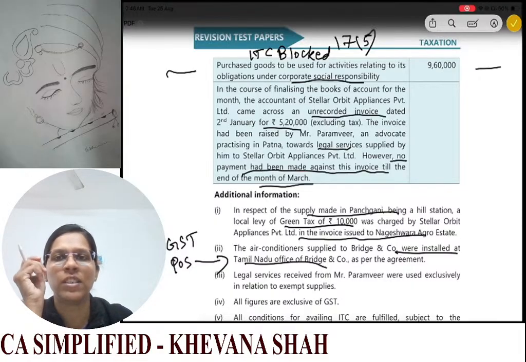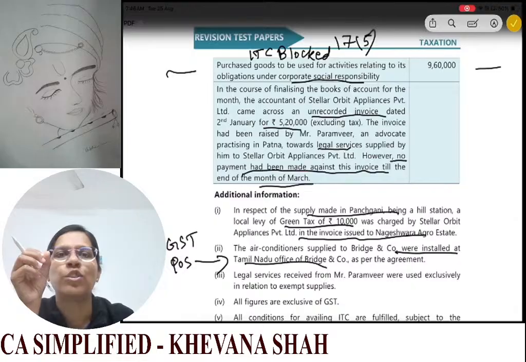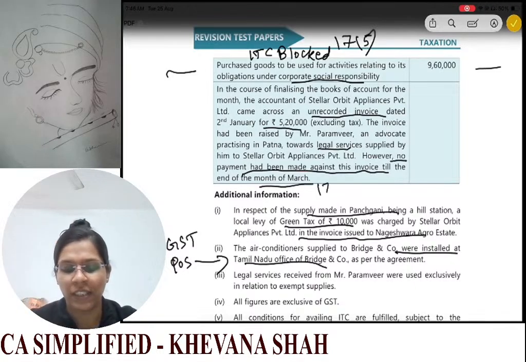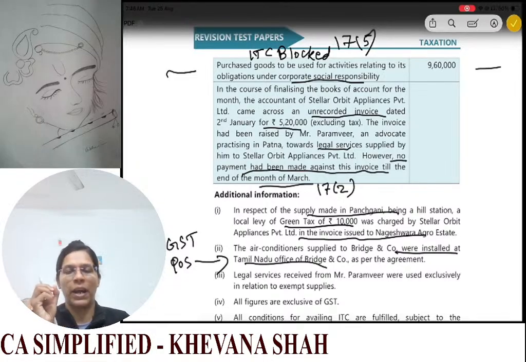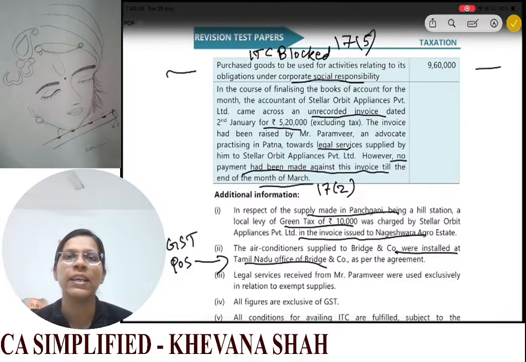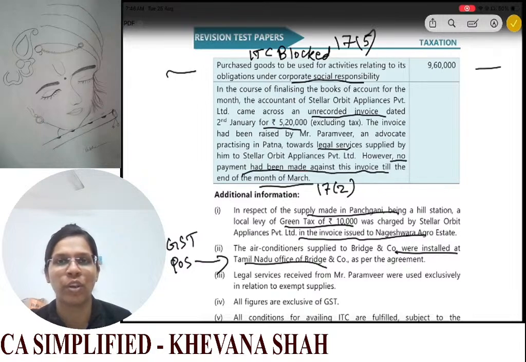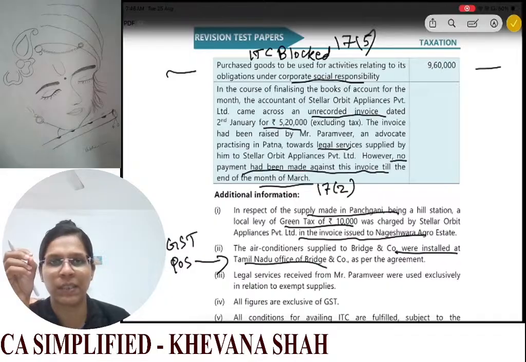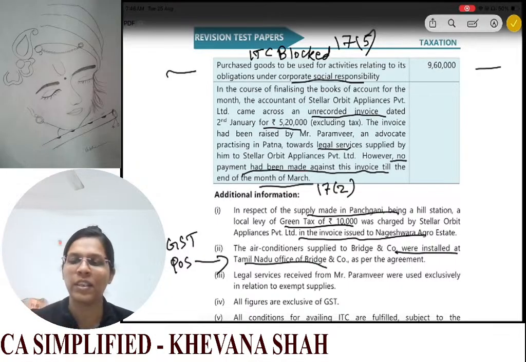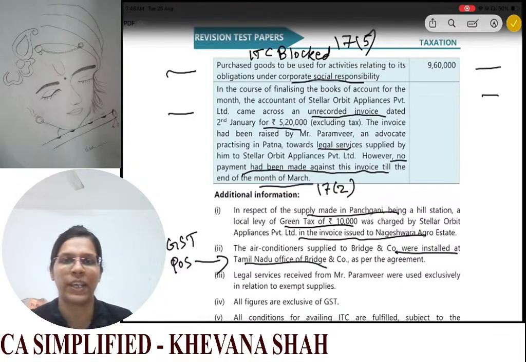But here in your question, we are specifically stating that this is relating to your exempt supplies. Okay. So section 17(2) for ITC says that when goods or services or both are used partly for taxable supplies and partly for exempt supplies, in that case ITC is restricted to the portion attributable to your taxable supplies only, and where they are exclusively used for exempt supplies, in that case no ITC. So here also there will be no ITC.